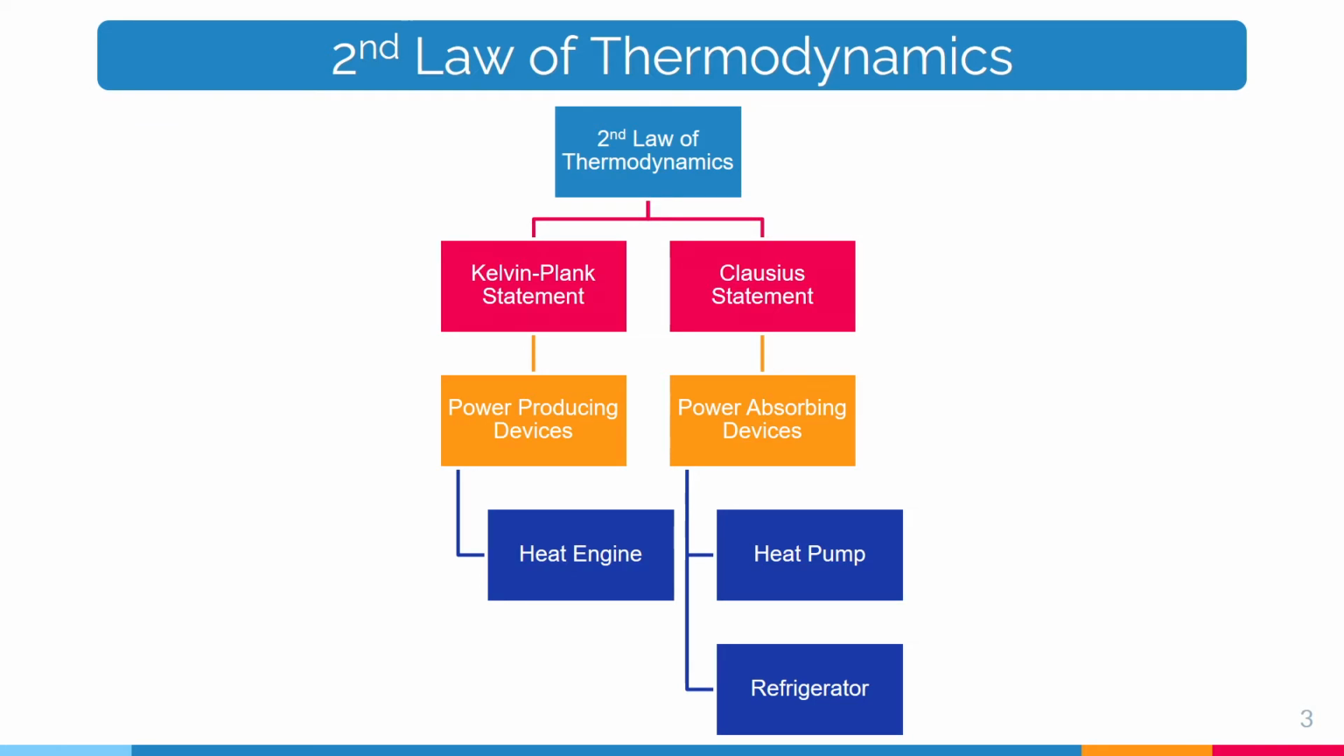The second law of thermodynamics has two statements. One is the Kelvin-Planck statement and the second one is the Clausius statement. Kelvin-Planck statement is applicable for power producing devices and Clausius statement is applicable for power absorbing devices. In power producing devices, today we discuss the heat engine, whose input is heat and output is mechanical work done. Secondly, in power absorbing devices, the input for the heat pump and refrigerator is energy in terms of electricity, and we get the output as the desired effect.